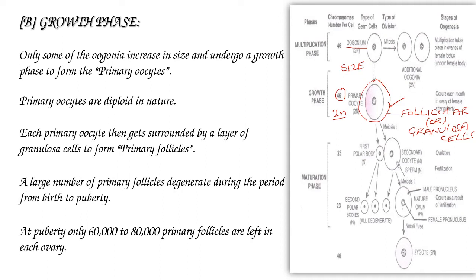The primary oocyte along with these follicular cells is called a primary follicle.